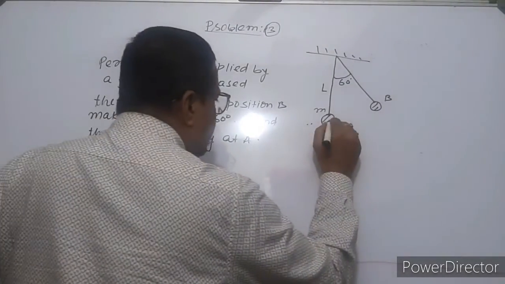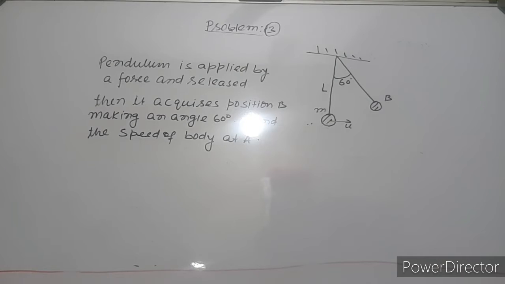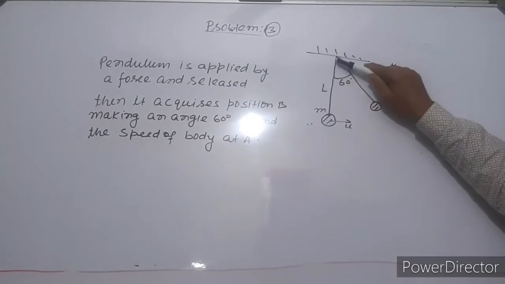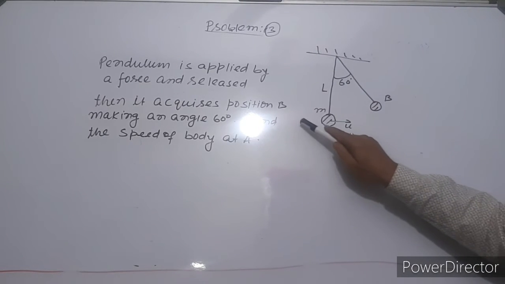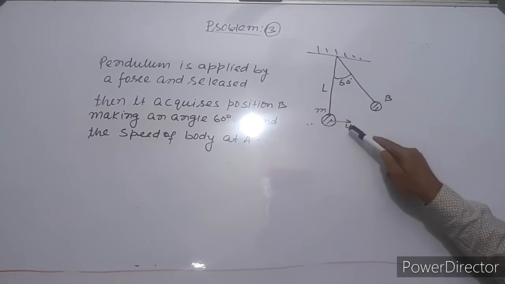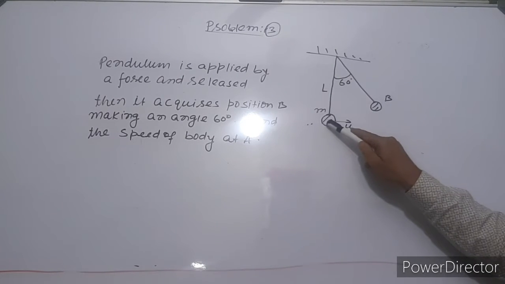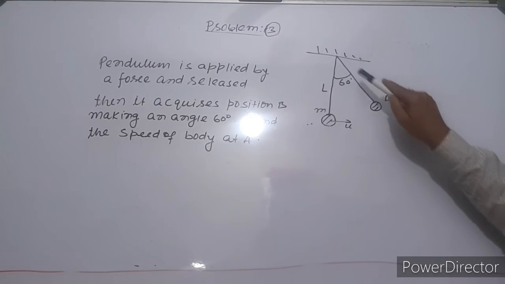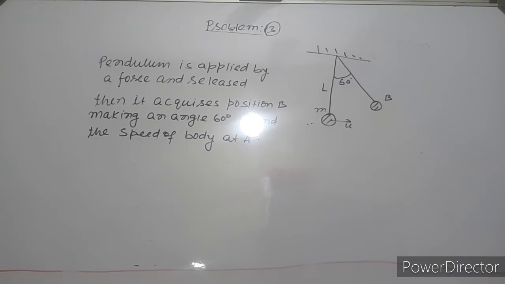At this position, initial velocity is u. This is the question. This is a pendulum. The length of the pendulum is L. This is mass M. We have applied a force. Due to this force, the body gains initial velocity u. The body is going and acquires this position B. When the body reaches position B, we have to find what is the velocity at this position.